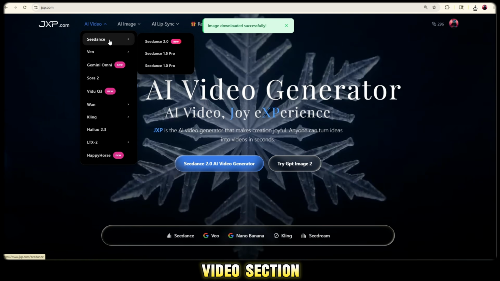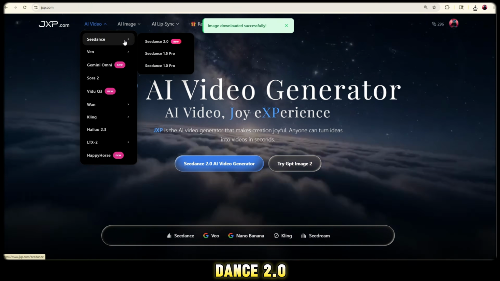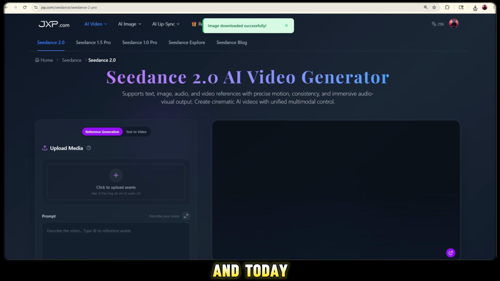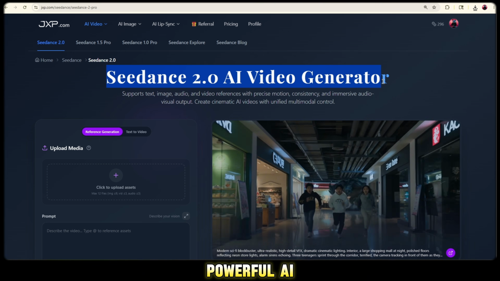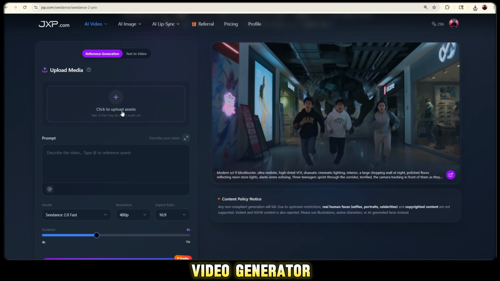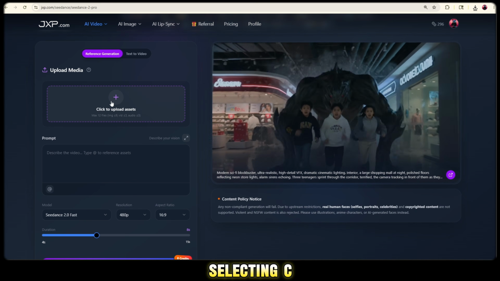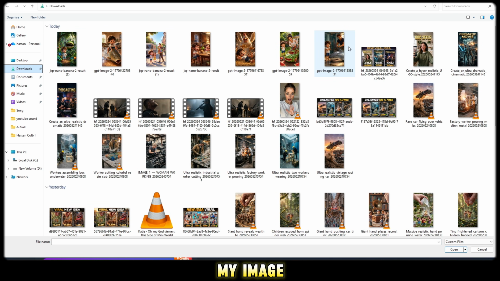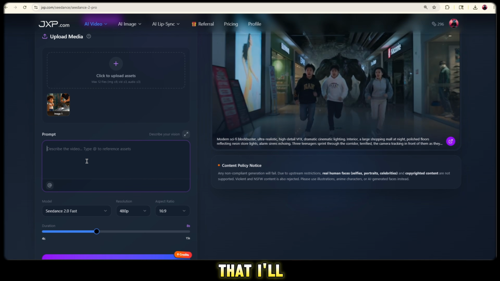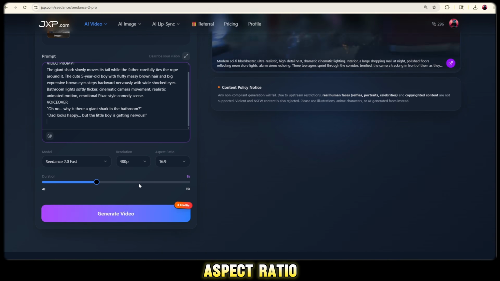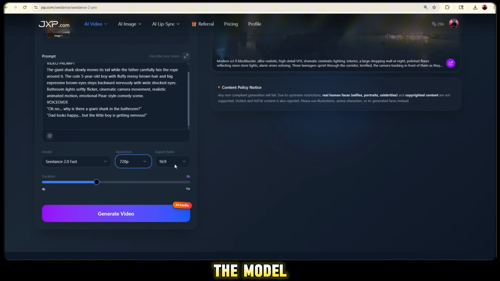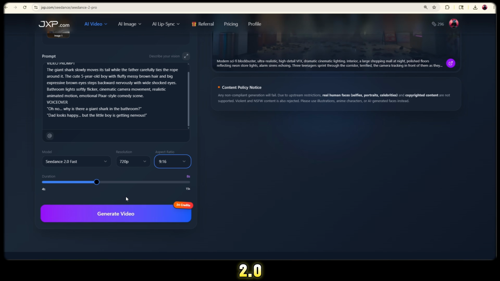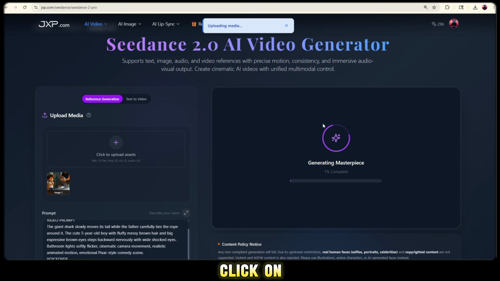Inside the AI video section, I'll first select Seedance 2.0 because it's their latest model, and today I mainly want to focus on this powerful AI video generator. Alright viewers, so after selecting Seedance 2.0, I'll go to the Uploaded Media section and upload my image first. Then after that, I'll enter my prompt, select the aspect ratio and settings, and for the model, I'll use Seedance 2.0. After that, I'll simply click on the Generate Video option. As you can see, my first video has started generating right here.